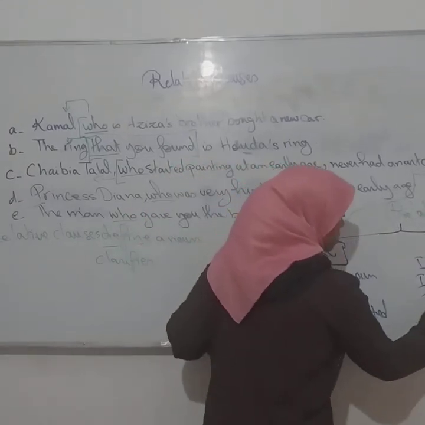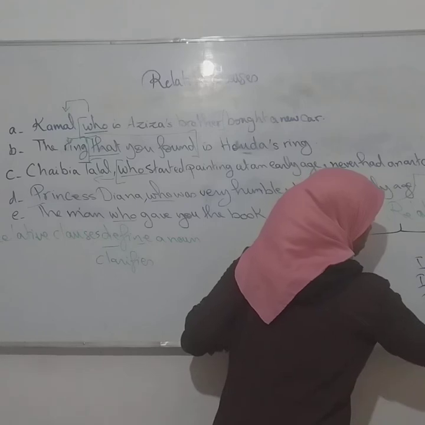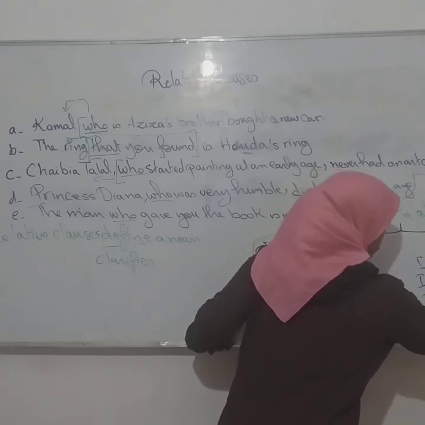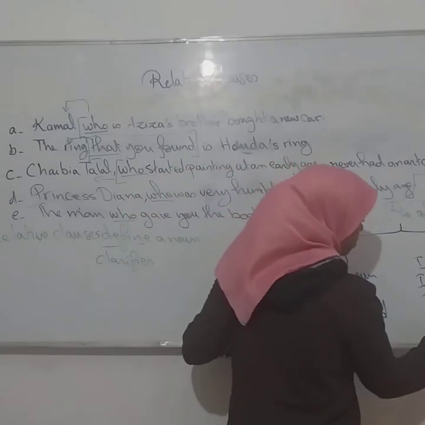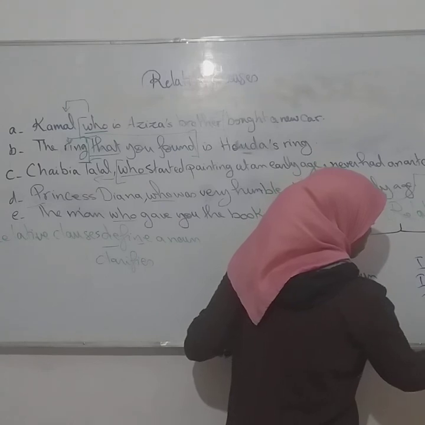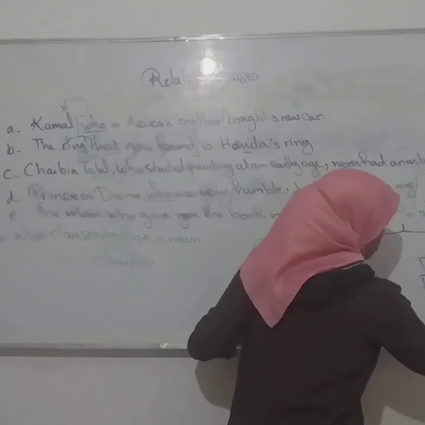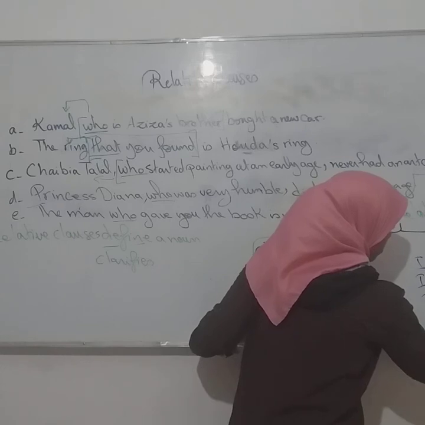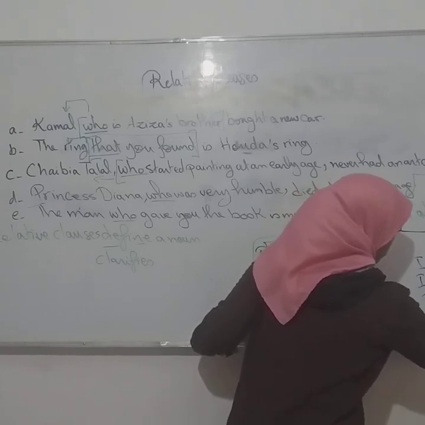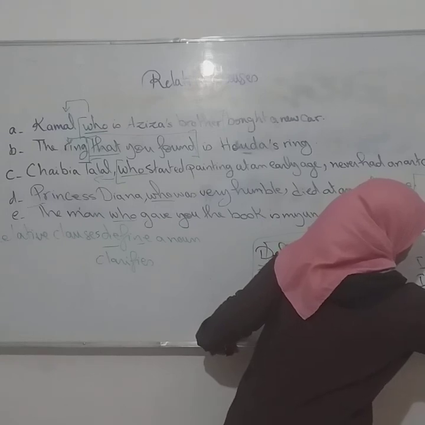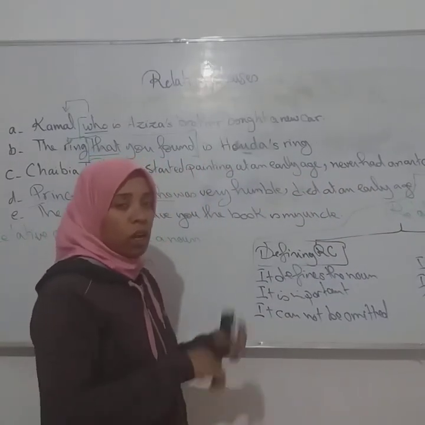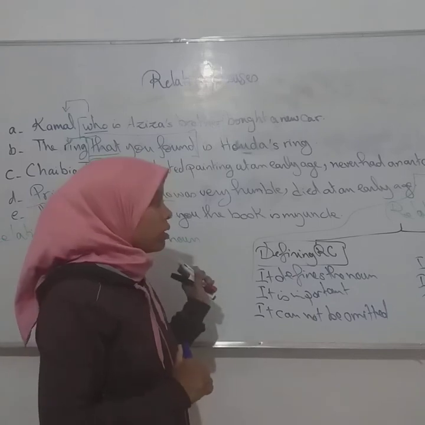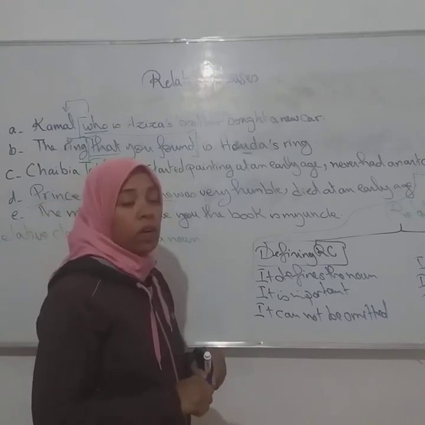So it can be omitted, and since it can be omitted, this is why we put it between two commas. Okay, so this is generally what we call the two types of relative clauses.